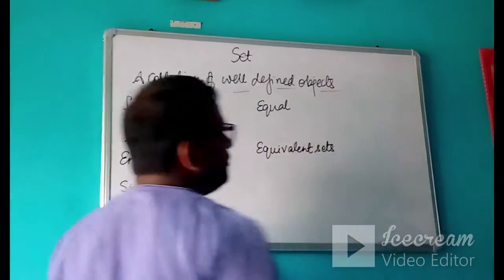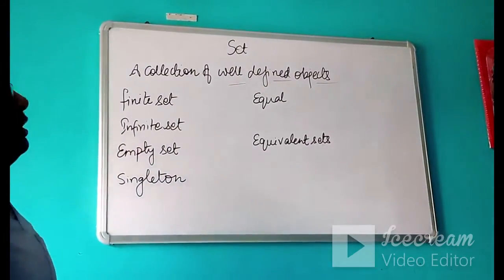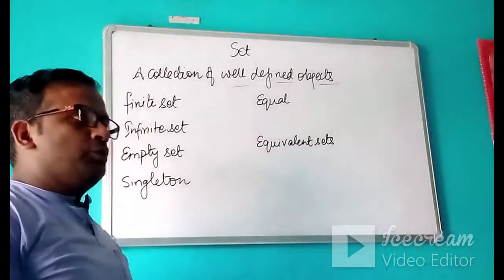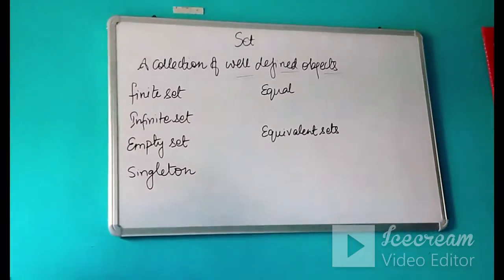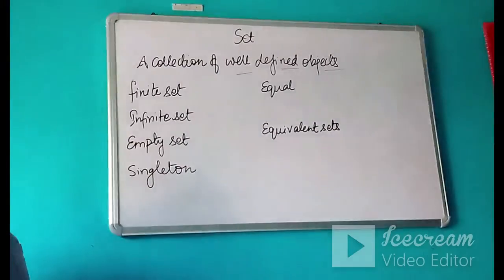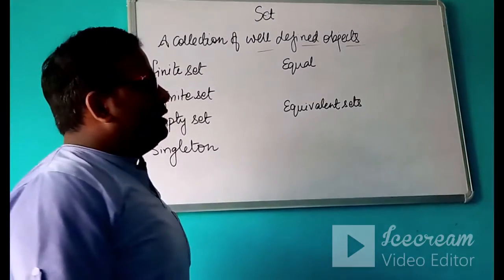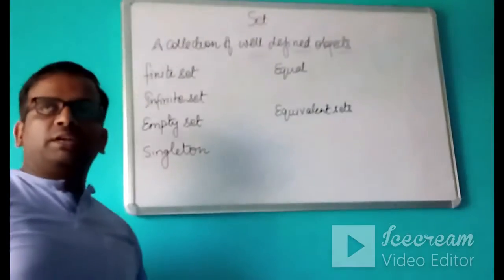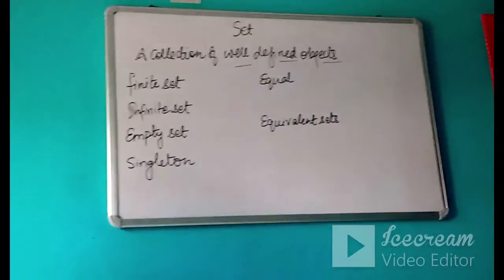Objects should be well-defined. That means whenever I am speaking about any set, you should be able to list out the elements. For example, if I say set of all months in a year, you can easily speak out January, February, March, like this, and set of all days in the week, you can easily say Monday, Tuesday, Wednesday, like this. But if I say set of all the intelligent people in India, then you cannot measure intelligence and you cannot list out the elements. So this is the meaning of set.